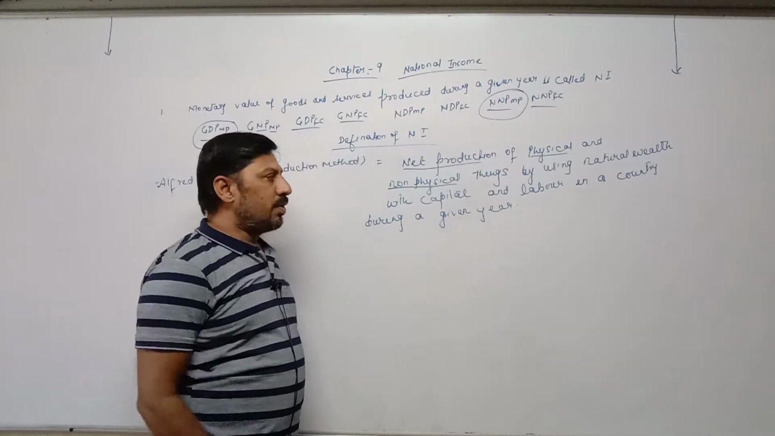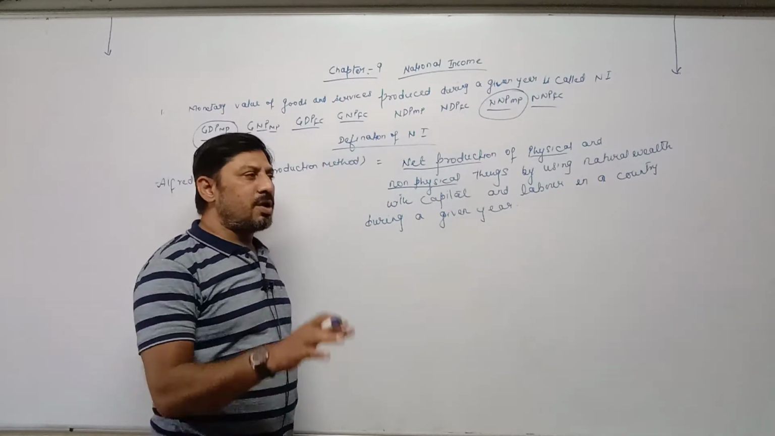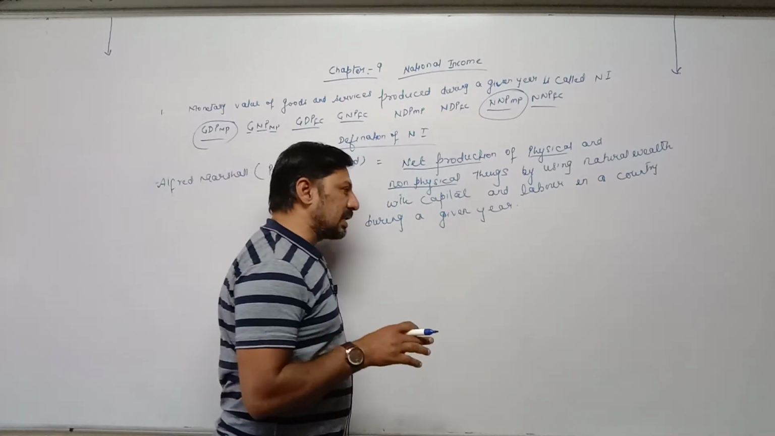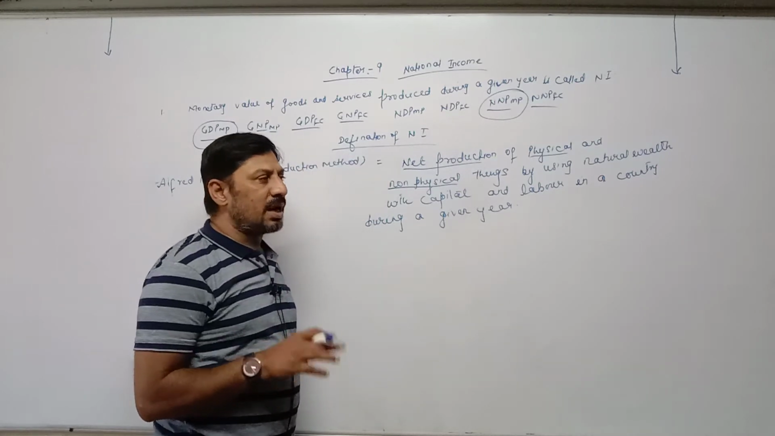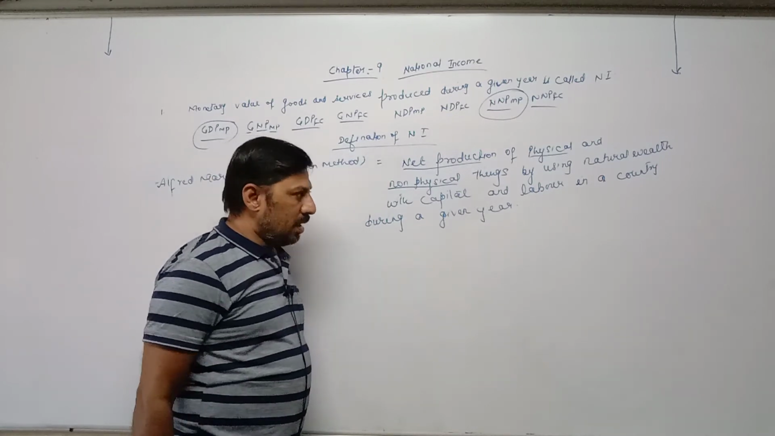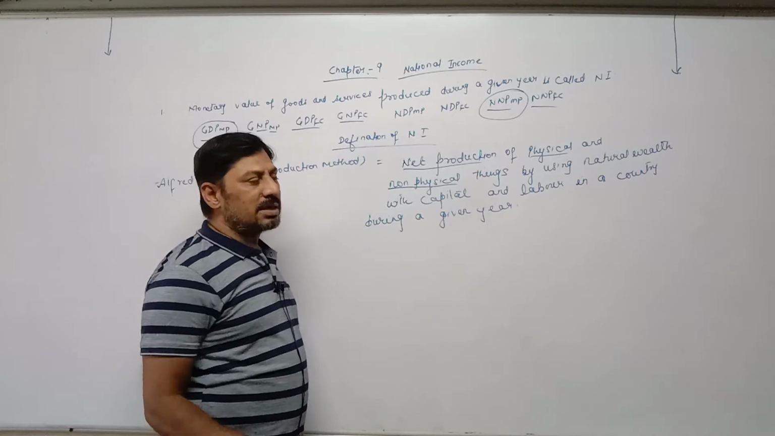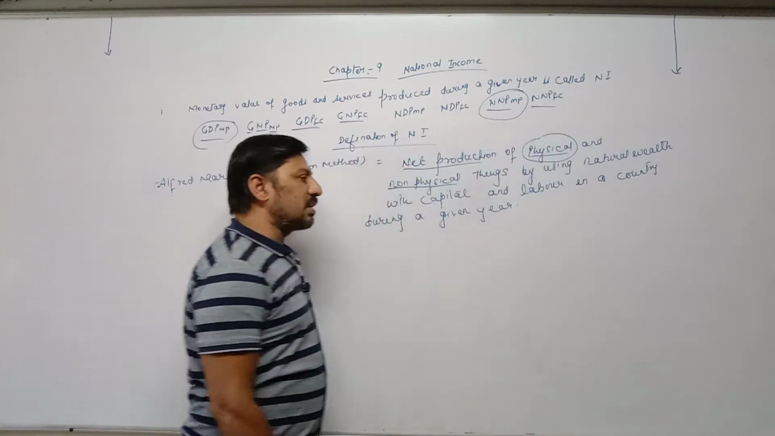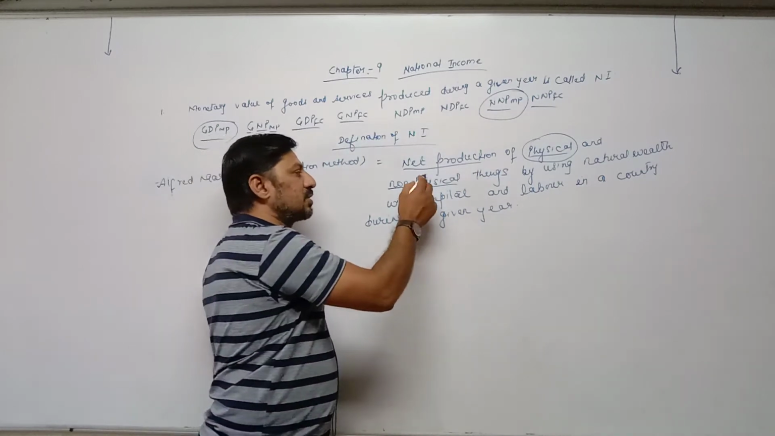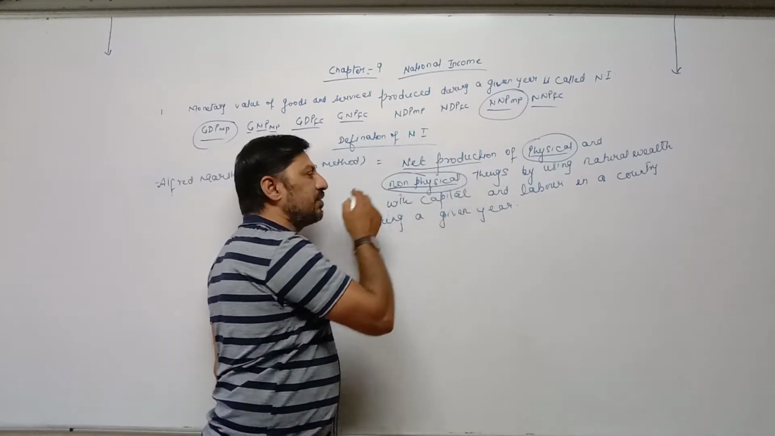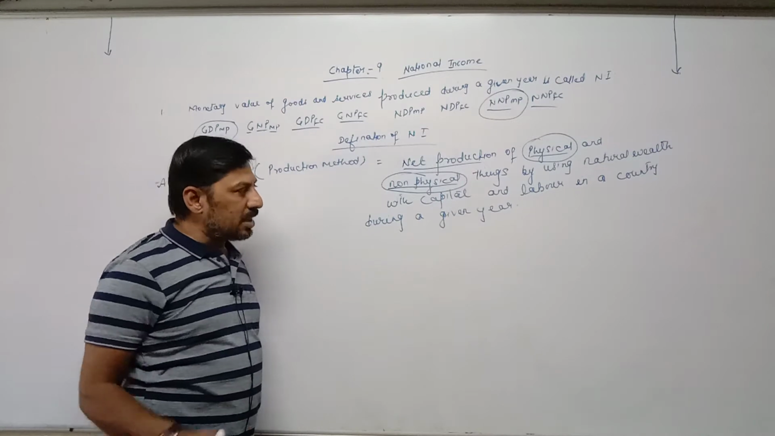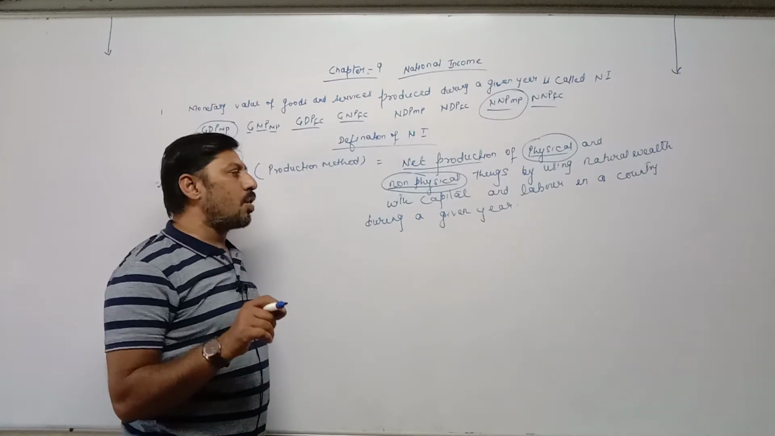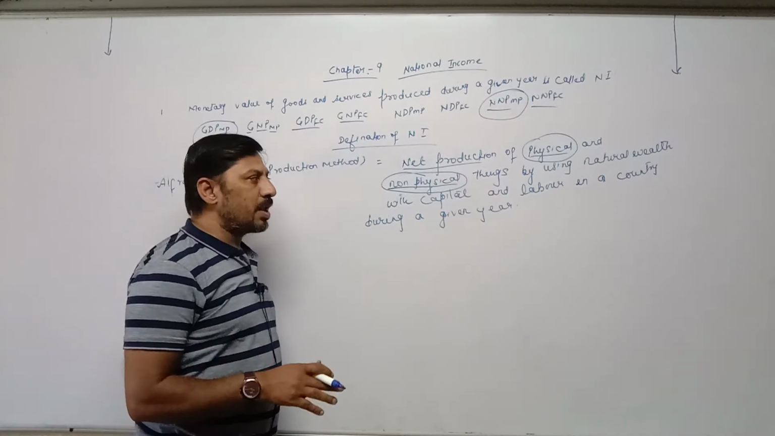We all know we are taking here goods produced by all sectors, means agricultural sector, industrial sector and service sector. Agricultural and industrial sectors are producing physical goods, and the service sector is providing services, that is called non-physical, which cannot be seen, which cannot be touched. So net production of physical and non-physical things. How are we producing goods?